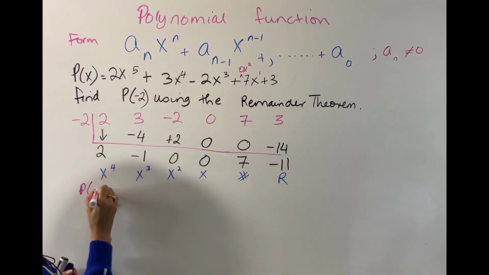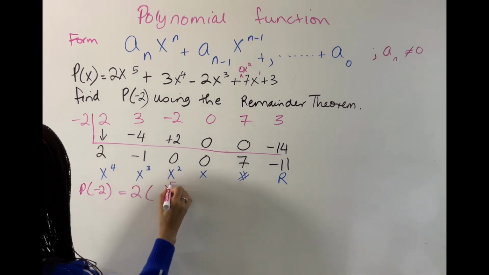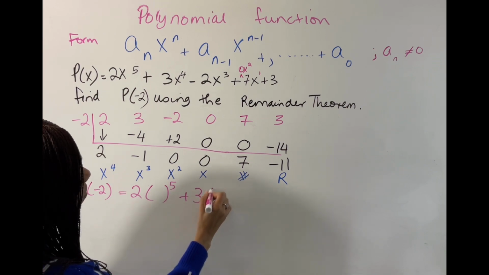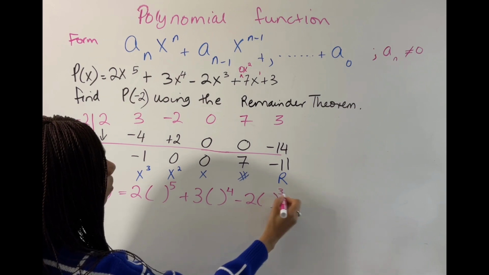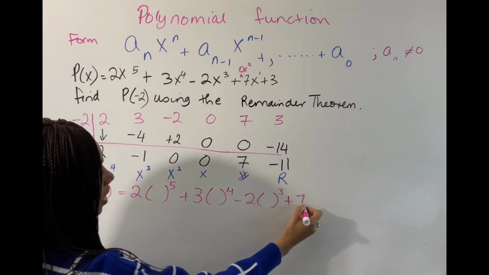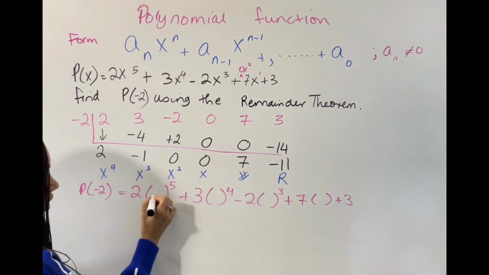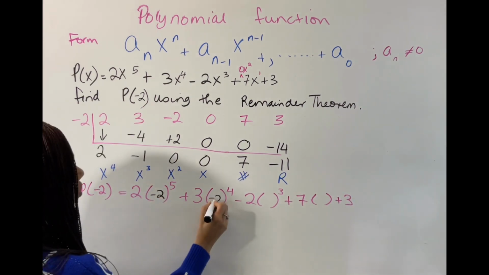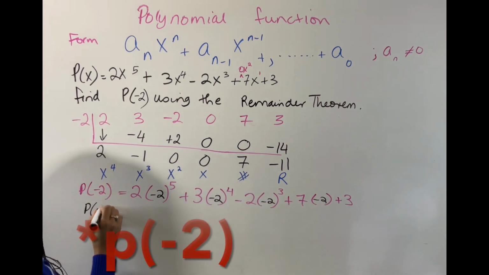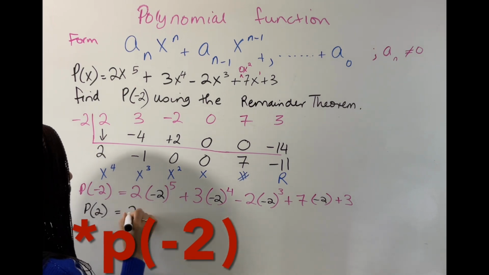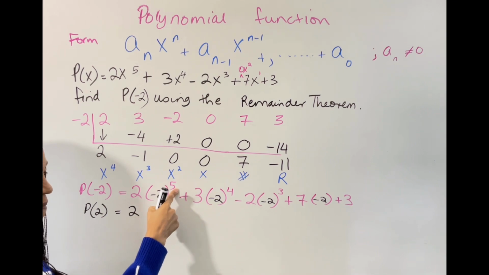I'm going to start with p of negative 2. So I'm going to have 2 and I'm going to replace it as I go along with our value, plus 7, plus 3. So let's put in my negative 2 here, and let's do our math to simplify this. 2 times, we always do what's in the exponent first. So negative 2 to the 5th power.